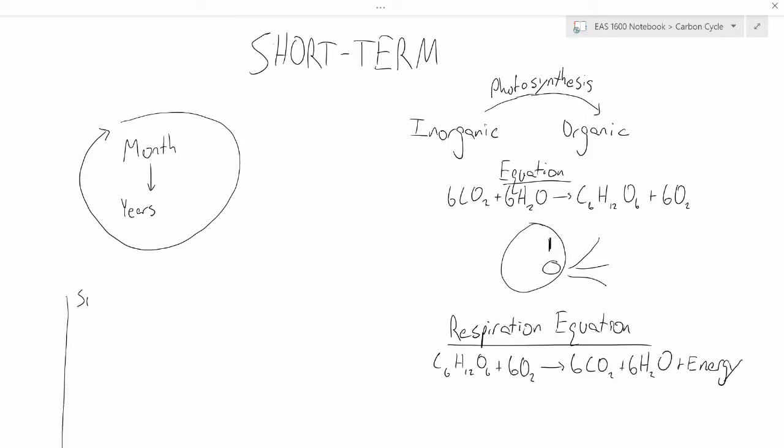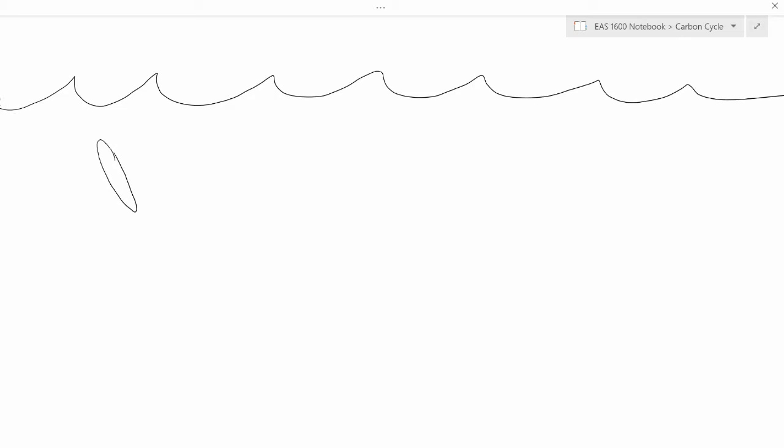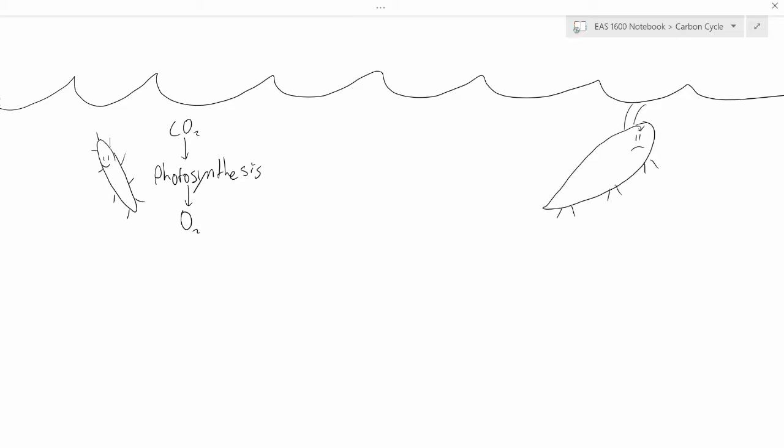In environments where there is not a steady source of oxygen, some bacteria decompose organic matter through an anaerobic process known as methanogenesis. This releases carbon dioxide and methane back into the environment as well. In the marine environment, phytoplankton consume carbon dioxide and produce oxygen through photosynthesis just like plants on land. Zooplankton are organisms which consume the oxygen and phytoplankton and produce carbon dioxide as a result.